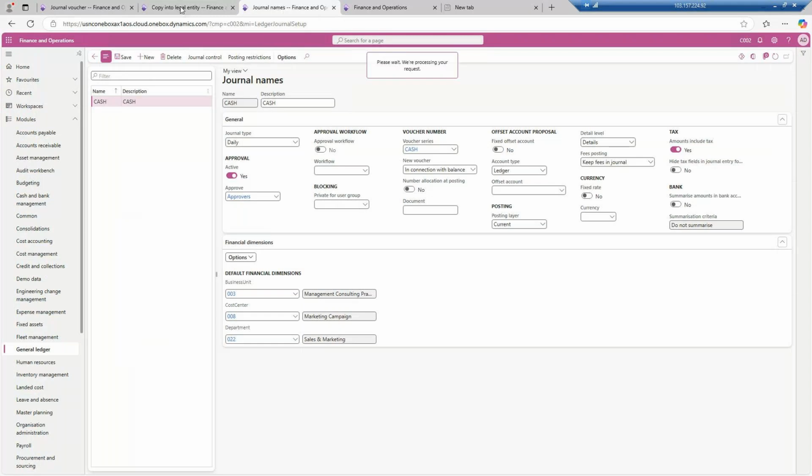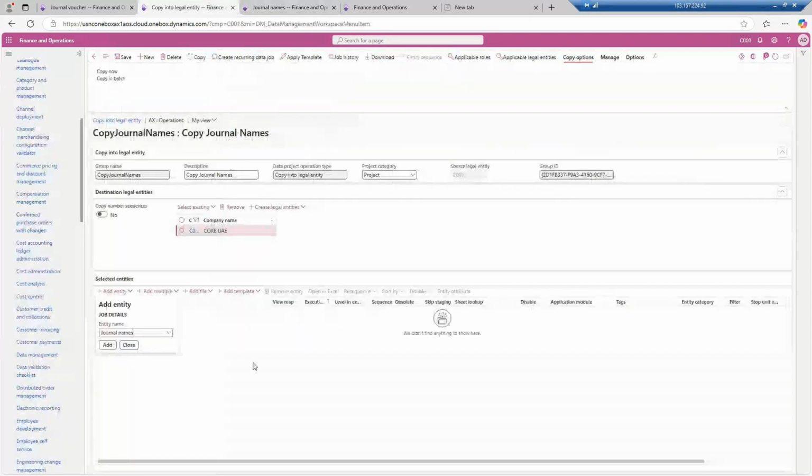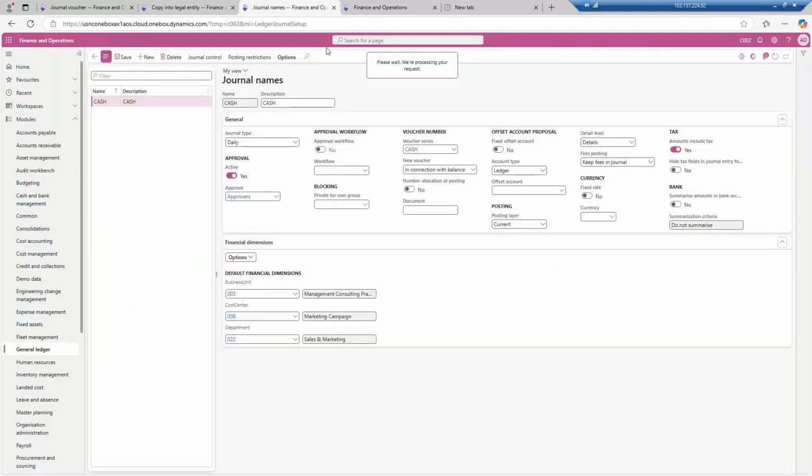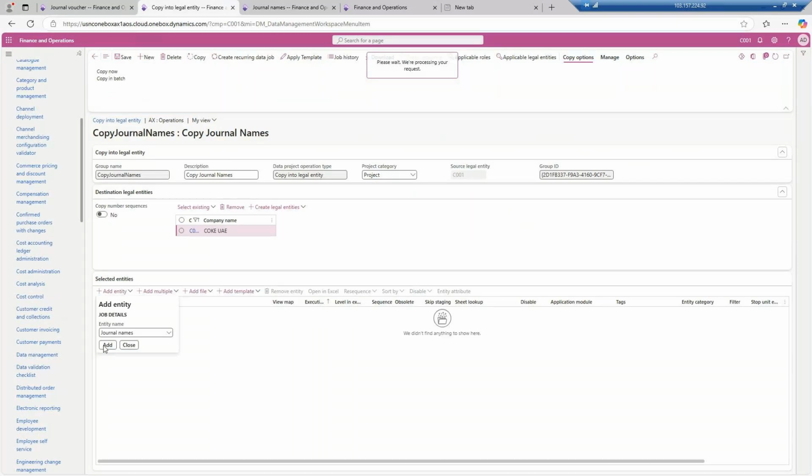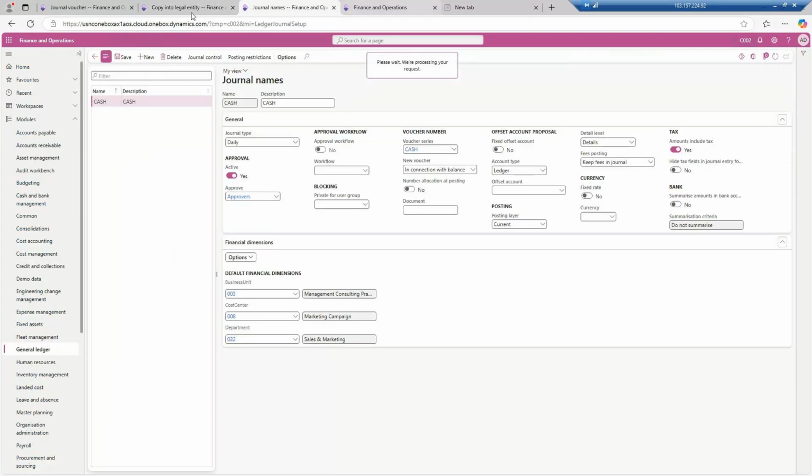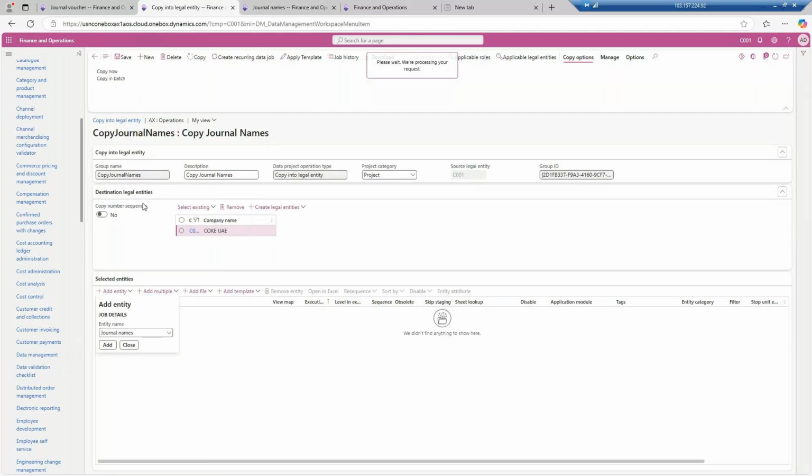It is still opening. Just wait a second. Click on the add button. Why is it taking time now? This is a fresh entity, fresh entry, that's why it might be taking some time. Just wait for some time, and it will allow. Maybe some batches are running at the back end.